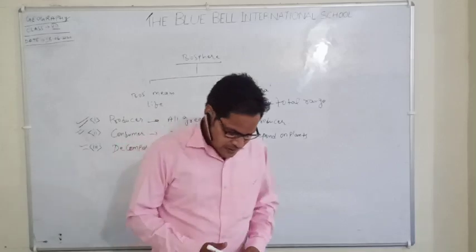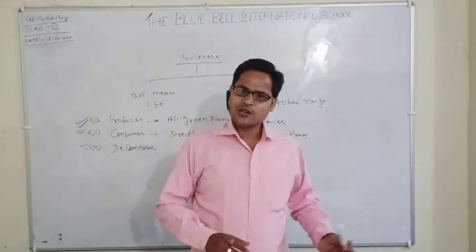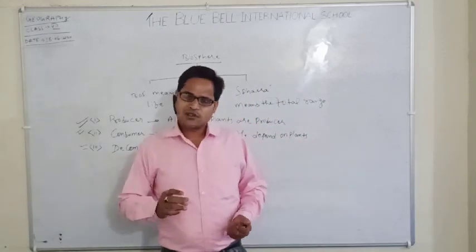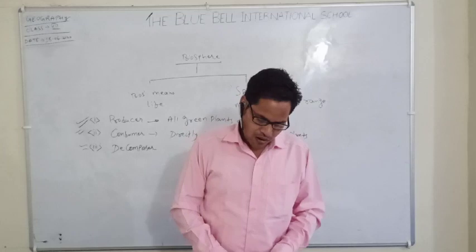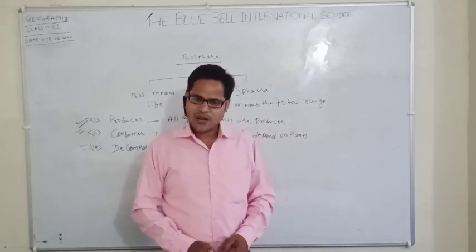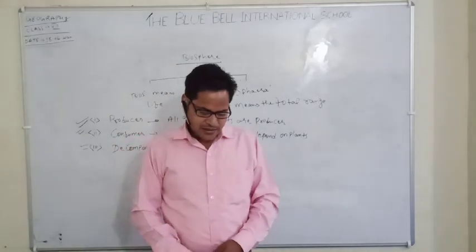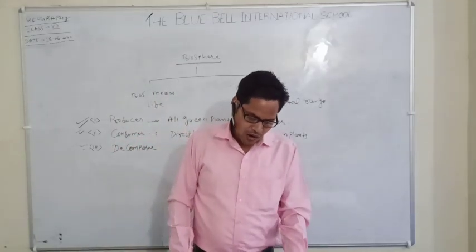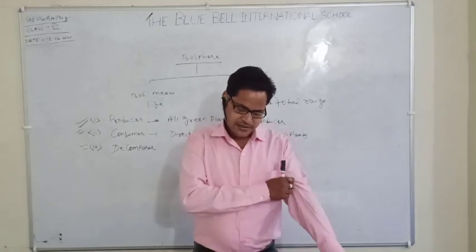And decomposers are organisms like bacteria. Earlier I told you, small microscopic organisms like bacteria, which cause the breakdown of dead animals and plants. The biosphere provides nutrients and resources to all the species of organisms living in it.